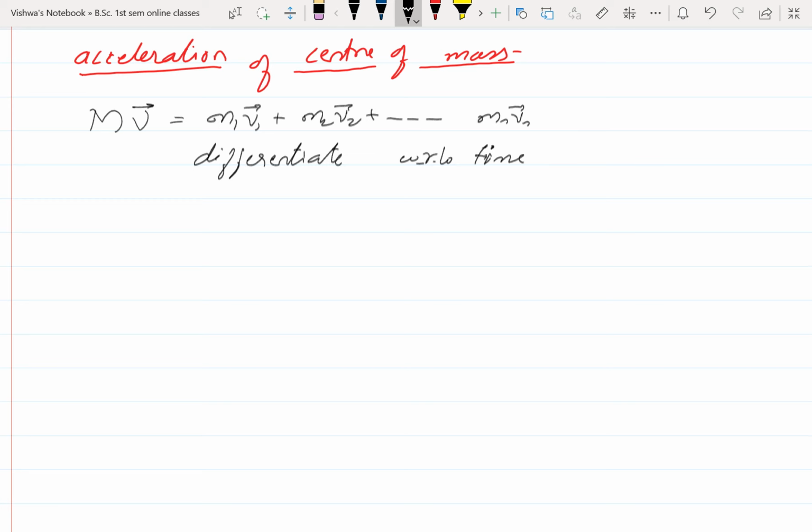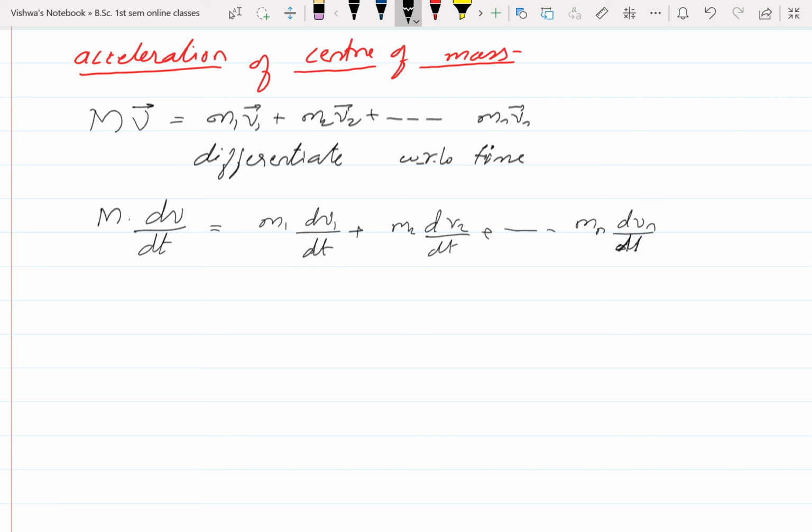How to differentiate? Again, m is a constant. Now we have to differentiate velocity. Then m into dv by dt is equal to m1 dv1 by dt plus m2 dv2 by dt plus so on, like that up to nth particle mn into dvn by dt.